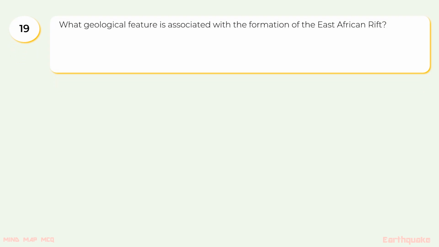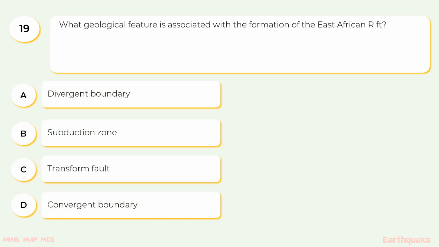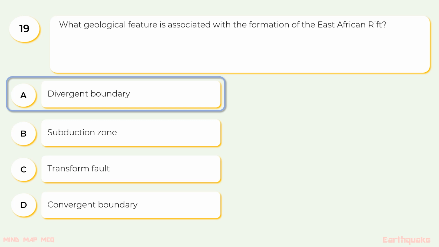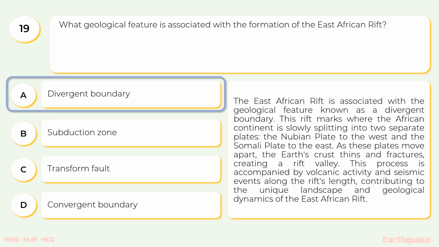19. What geological feature is associated with the formation of the East African Rift? The options are A. Divergent boundary, B. Subduction zone, C. Transform fault, D. Convergent boundary. The correct option is A. Divergent boundary. The East African Rift is associated with the geological feature known as a divergent boundary.